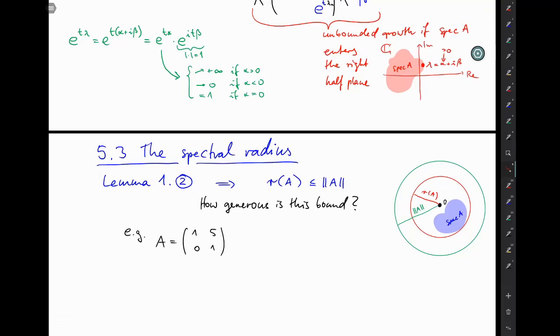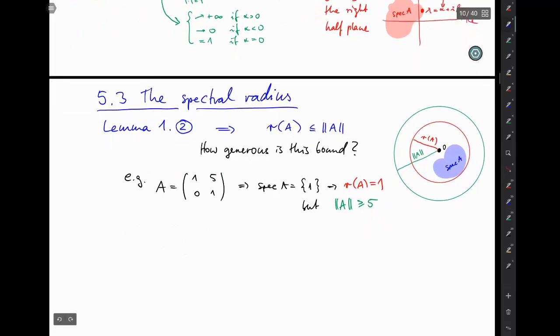So for example, when we think of a matrix A like this, we see that its spectrum is just 1. So the spectral radius is just the number 1. But of course the norm of A is a lot larger because there is this 5 entry in here. So yes, red and green can be as far apart as you want. You could put 500 here.